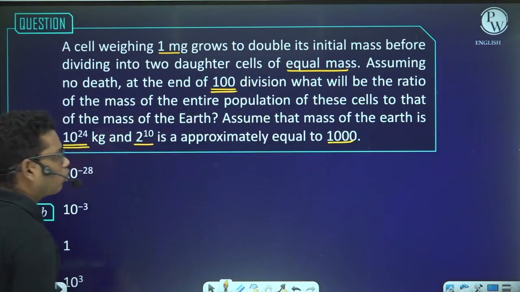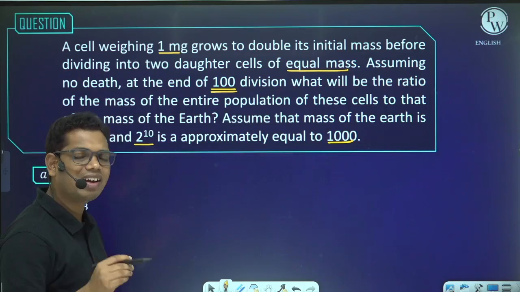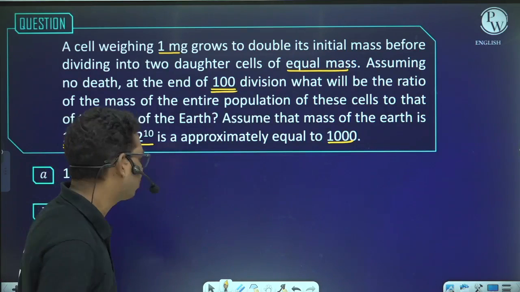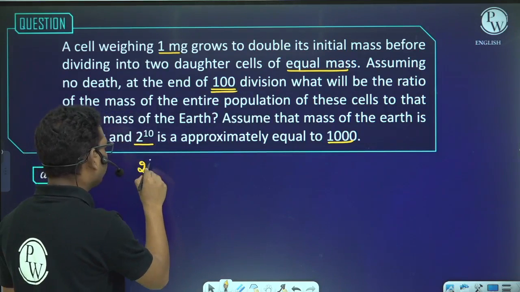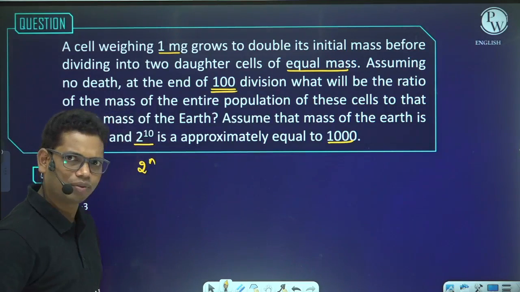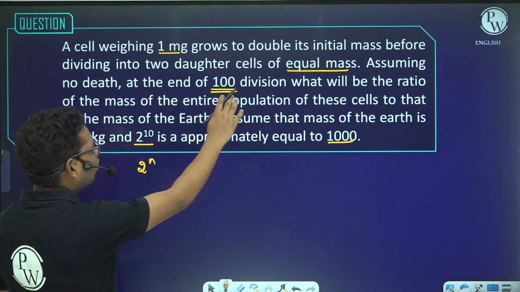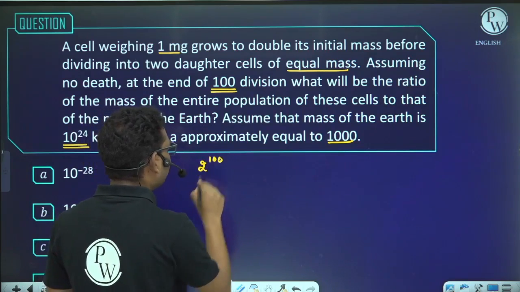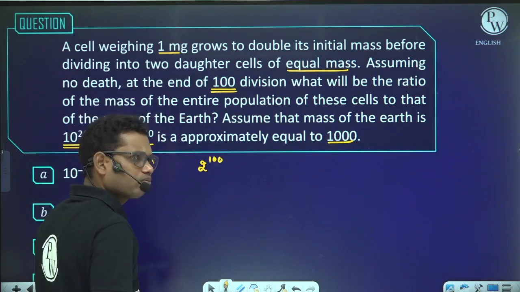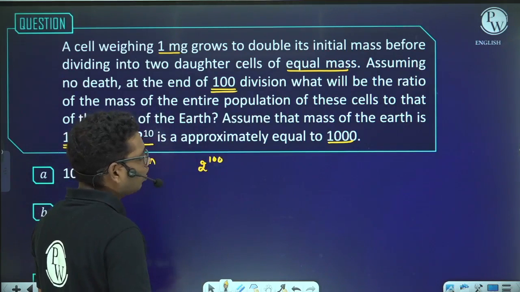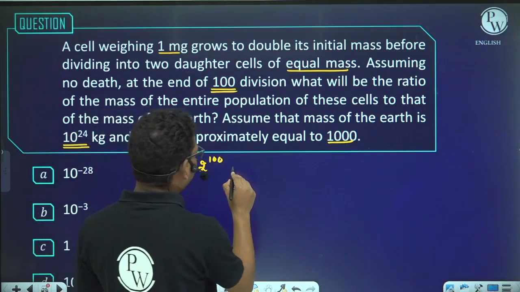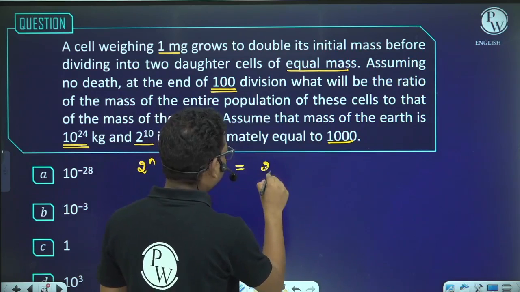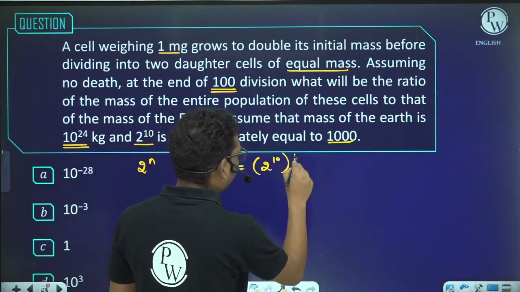So let us solve this question. We know that after n number of generations, the number of cells will be 2 to the power n. All of us know this very well, right? So how many generations? 100 generations. So after 100 generations, the number of cells will be 2 to the power 100, which I can write as 2 to the power 10, to the power 10.